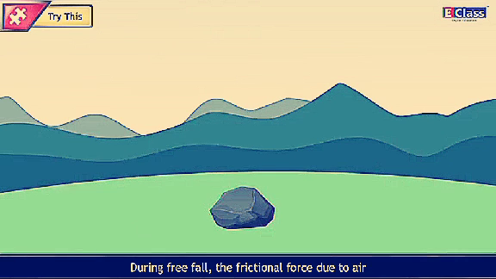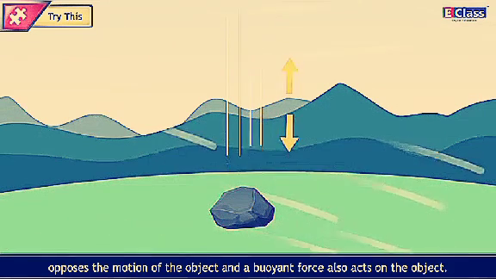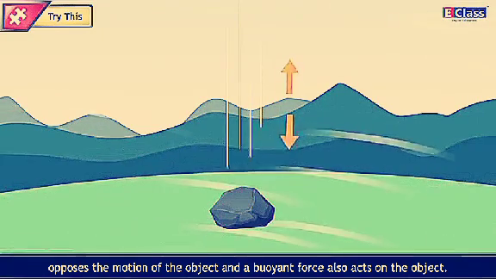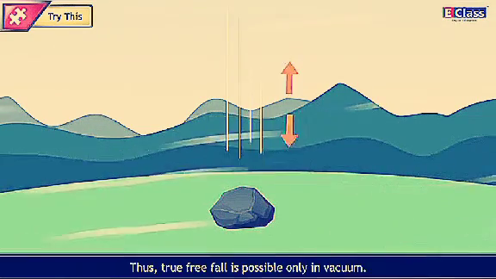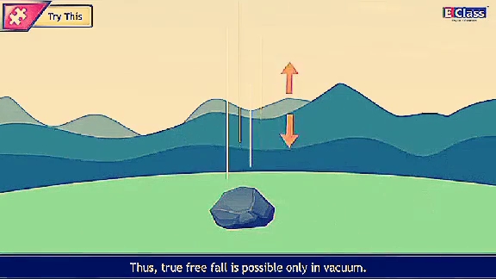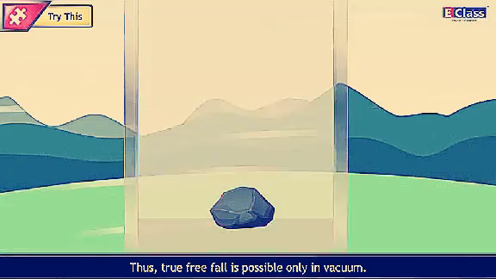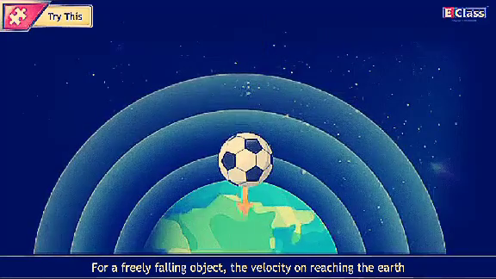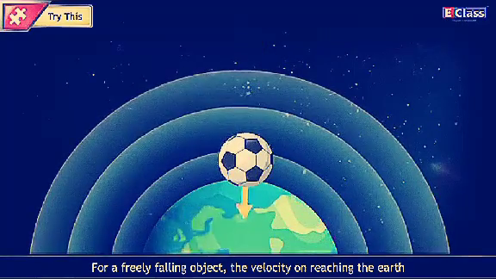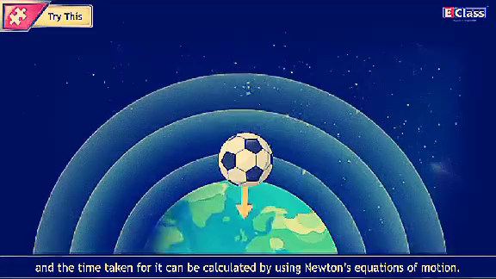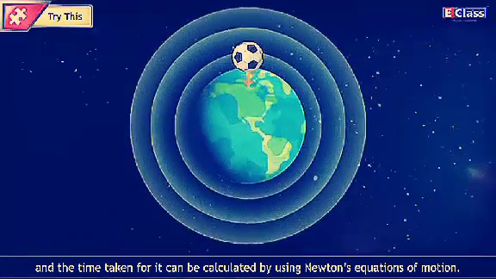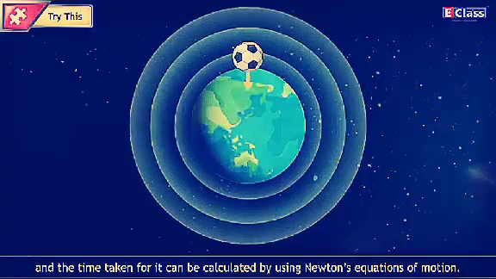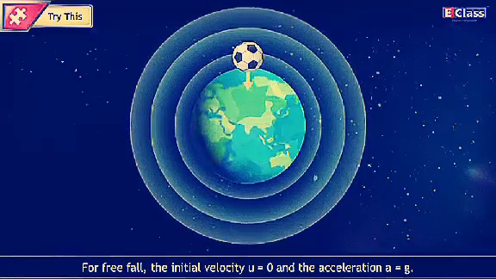During free fall, the frictional force due to air opposes the motion of the object, and a buoyant force also acts on the object. Thus, true free fall is possible only in vacuum. For a freely falling object, the velocity on reaching the earth and the time taken for it can be calculated by using Newton's equations of motion.